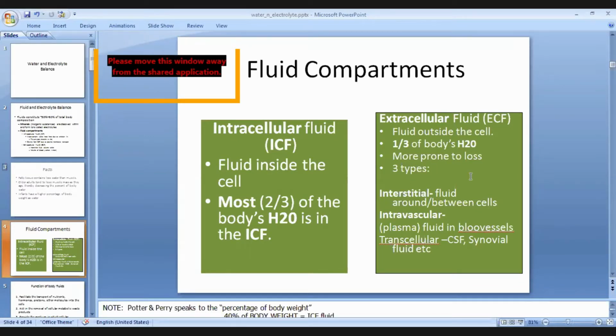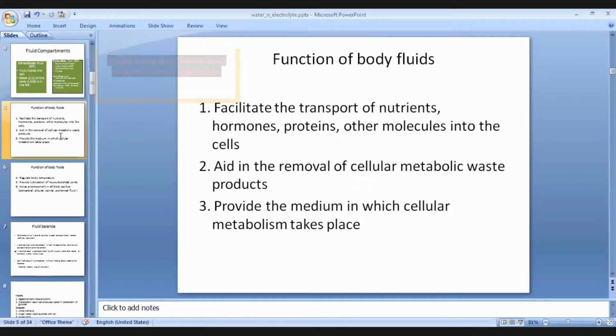Extracellular fluid can be subcategorized as interstitial fluid between the cells, intravascular fluid in the blood, and transcellular fluid, such as CSF and synovial fluid. These are the different types of extracellular fluid.